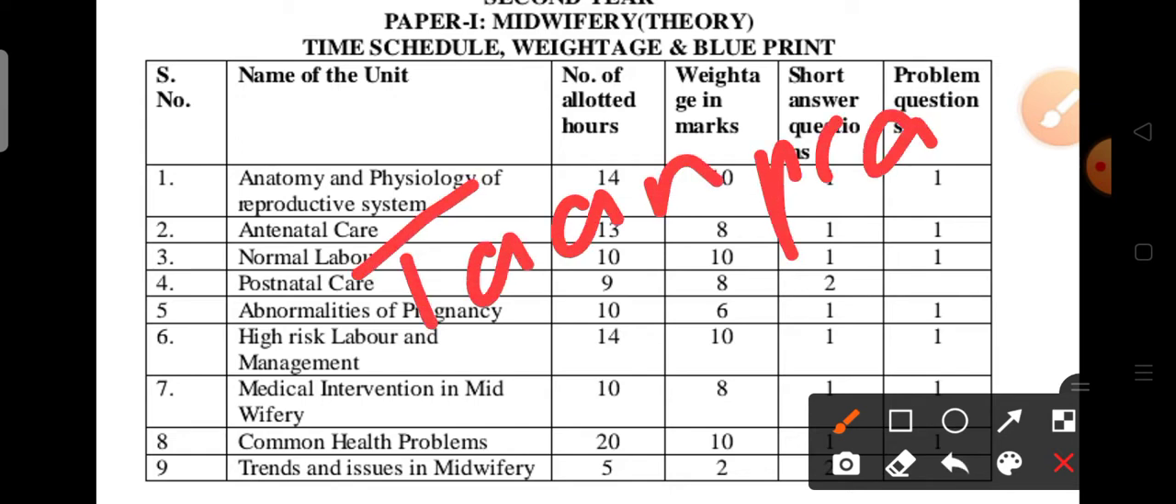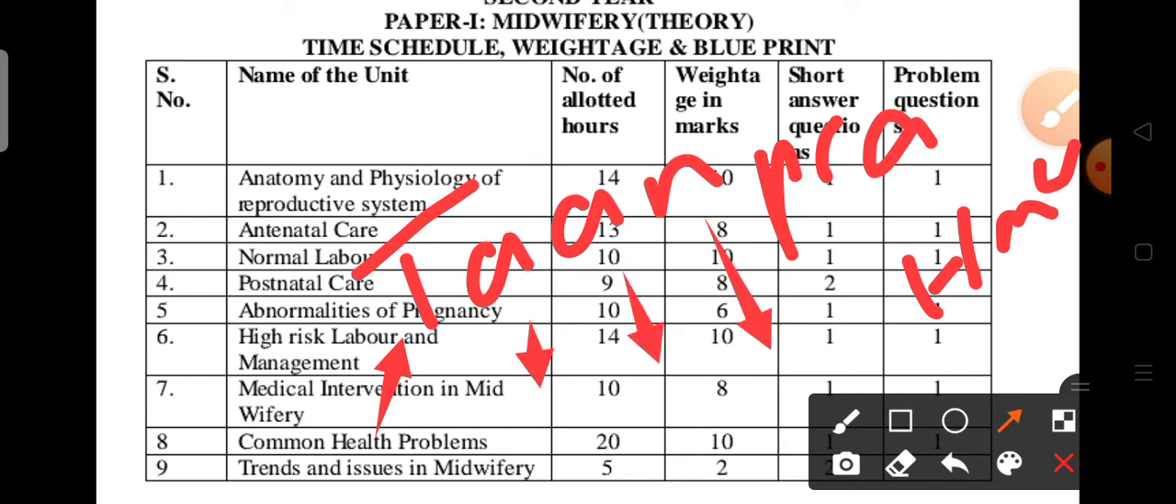PCA HMW. Okay, in this, T is the tenets and issues in midwifery, A is the anatomy and physiology of the reproductive system, antenatal care, normal labor, postnatal care, C is the common abnormalities of pregnancy, A is the care of the newborn baby, A is the abnormalities of pregnancy. Next, high risk labor and management. Next, M is the medical and surgical interventions in midwifery. Last one is W, the common women's health problems. So there are 10 units in this.